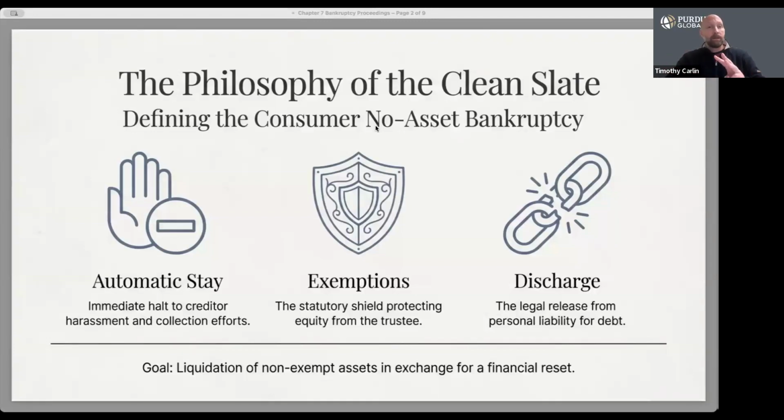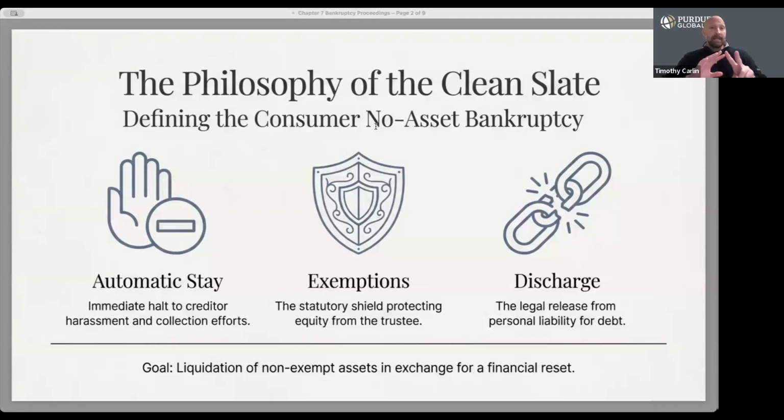And there are three core pillars here. The first is the automatic stay. The moment a bankruptcy petition is filed, most collection activities must stop immediately. This includes lawsuits, garnishment of wages, foreclosures, repossessions, etc. The stay operates automatically. There's no hearing required for this. However, secured creditors can ask the court for permission to proceed if they meet certain standards.